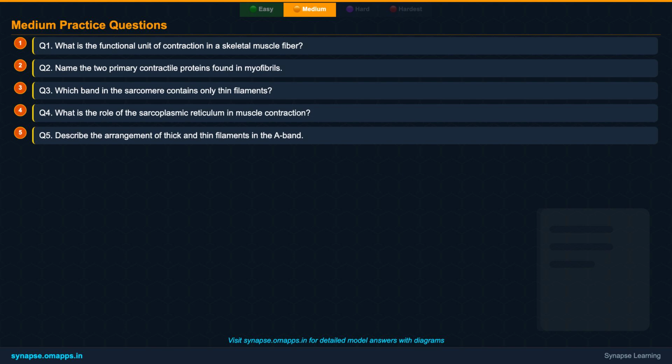Q2. Name the two primary contractile proteins found in myofibrils. Q3. Which band in the sarcomere contains only thin filaments? Q4. What is the role of the sarcoplasmic reticulum in muscle contraction? And Q5. Describe the arrangement of thick and thin filaments in the A-band. Take your time to answer these before moving on.